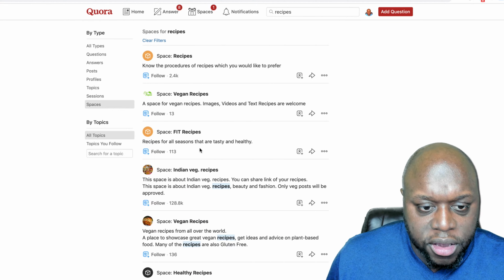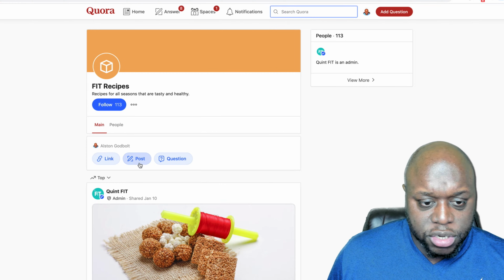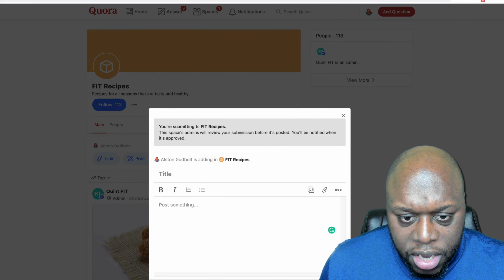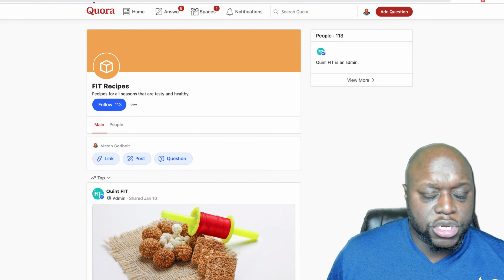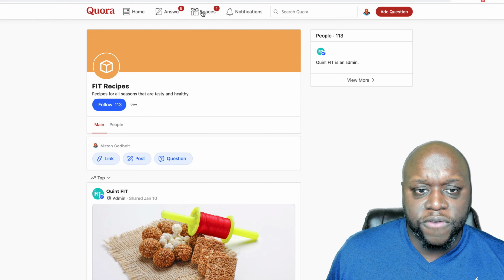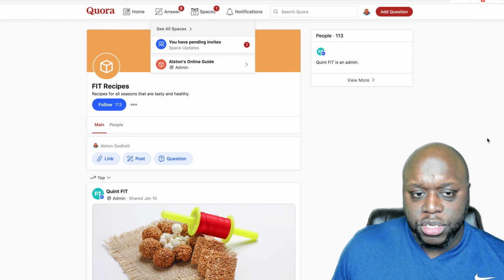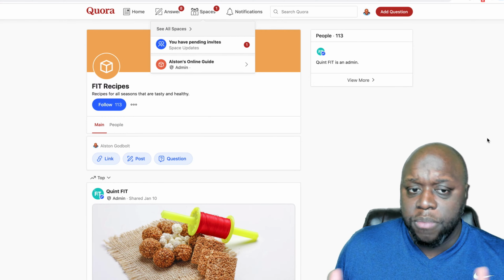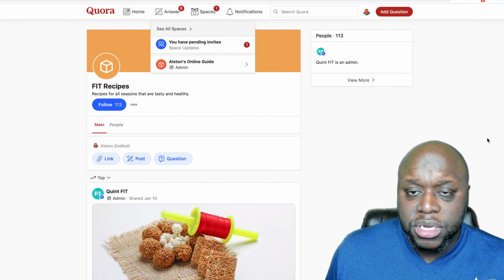So if we scroll down here, let's say space fit recipes. And again, this is a newer feature. So if we go to post, again, this one looks like the submissions are reviewed. And what you could even do too is create your own space. So if you can't find a space where you want to participate, start building your own space, and you can start making money that way.